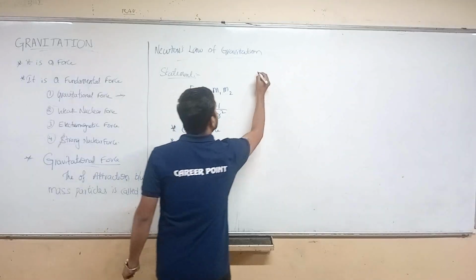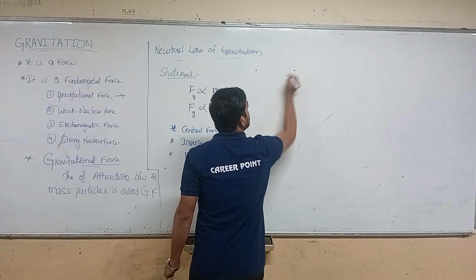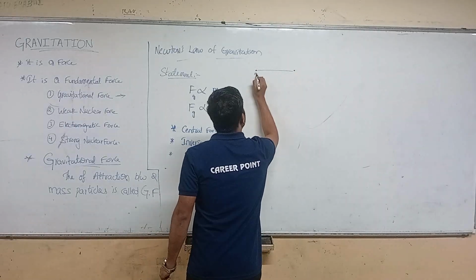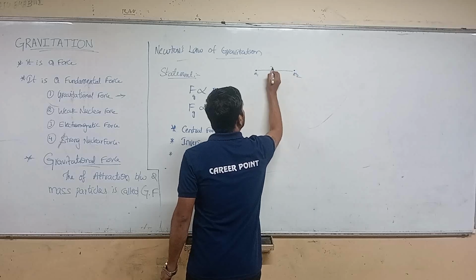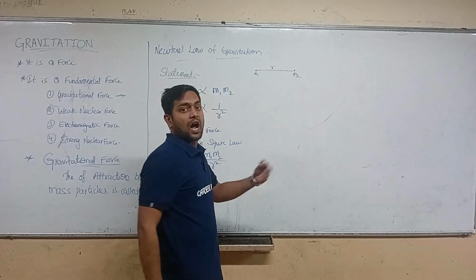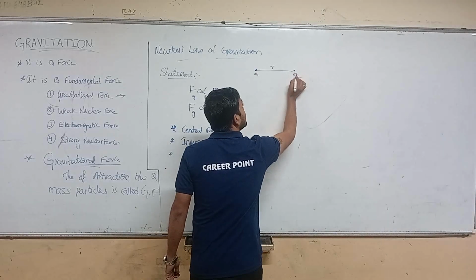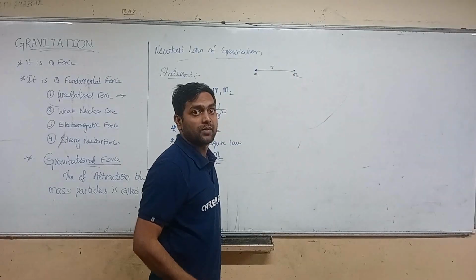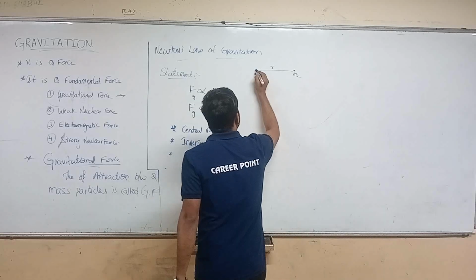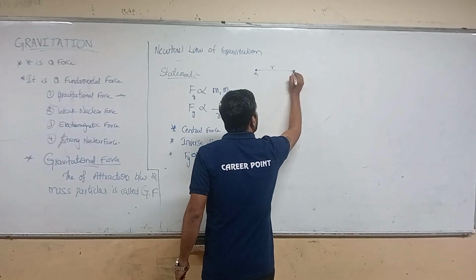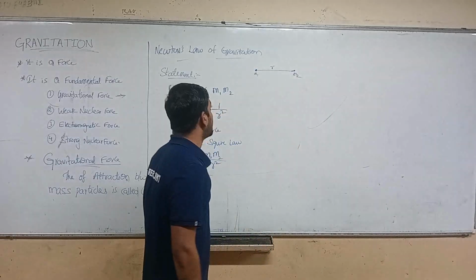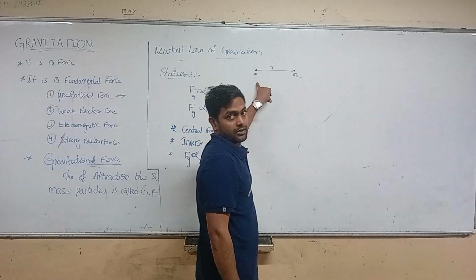Let us take one mass here and another mass here, m1 and m2. The distance between these two is taken as r. Here I am taking point masses. Why should we take point masses? To take these masses at a point. For that reason we take the masses as points.